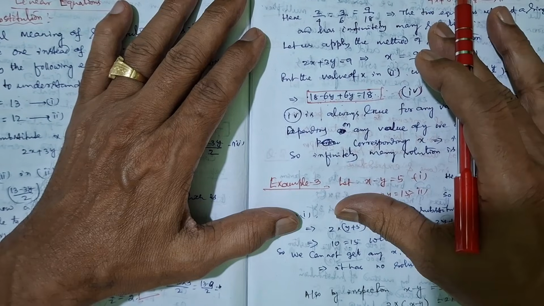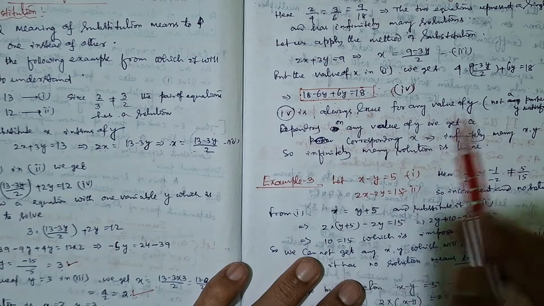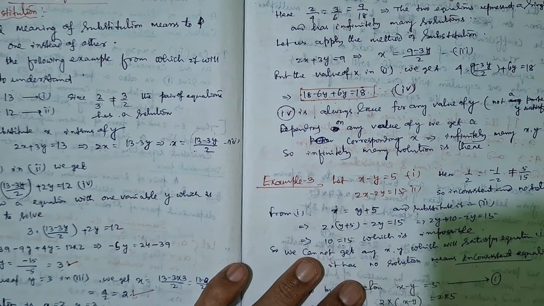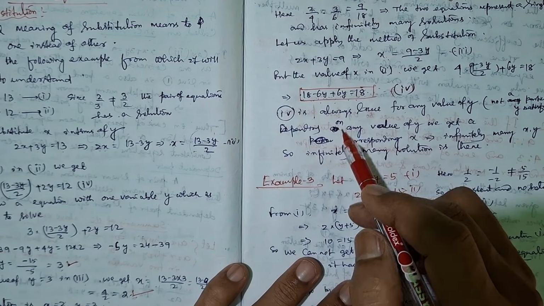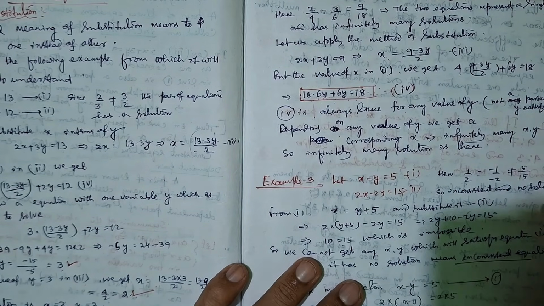So infinitely many, okay. So it is already true that for any value of y, you will get a corresponding x. There is no restriction: if you put any x, you will get a y, or for any y you will get an x. Infinitely many y and infinitely many corresponding x.